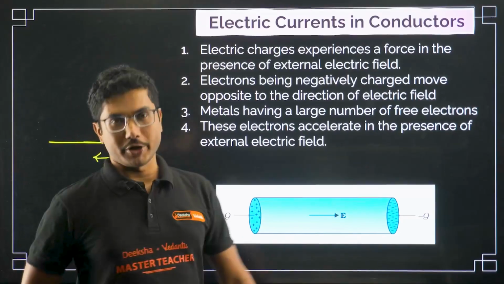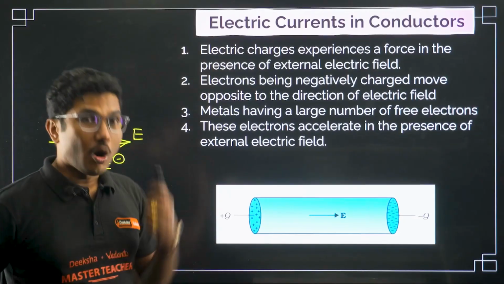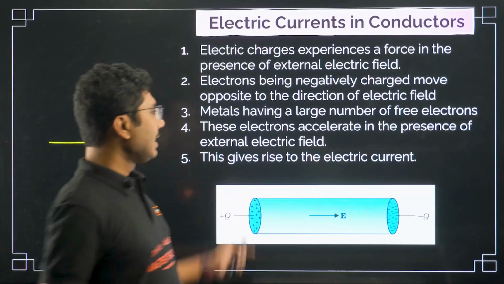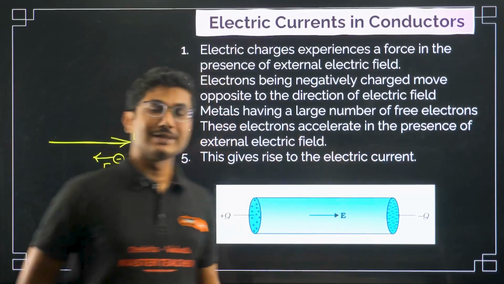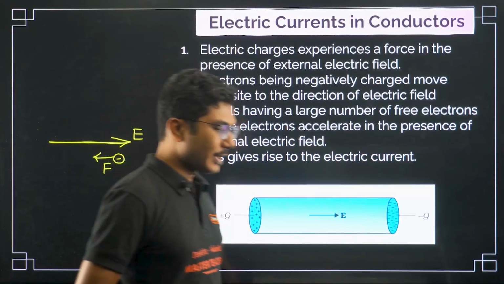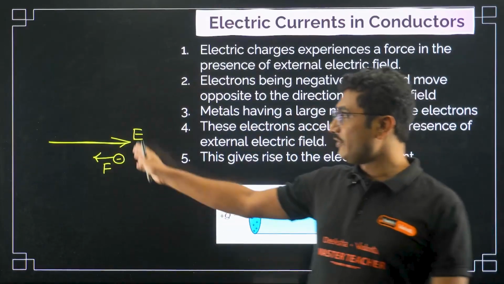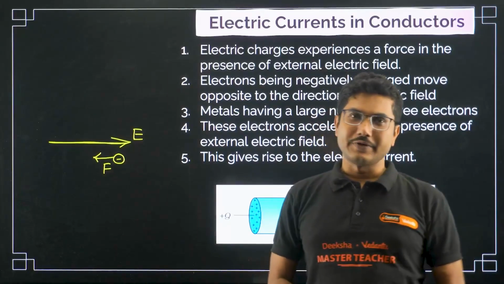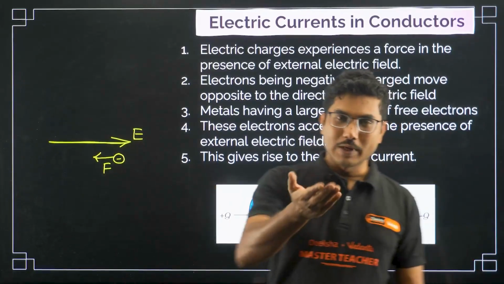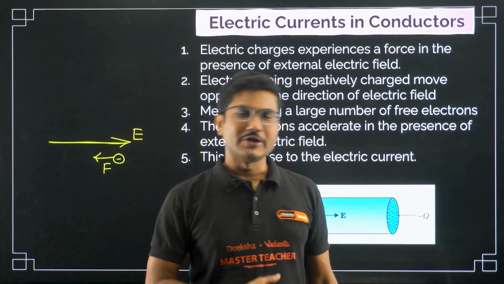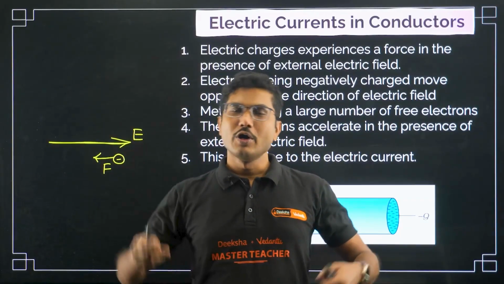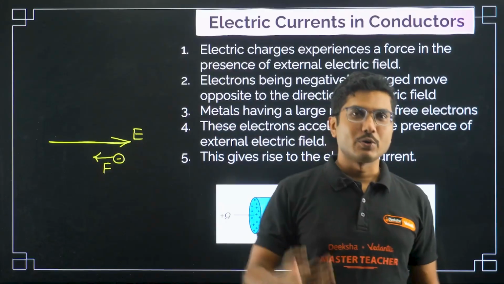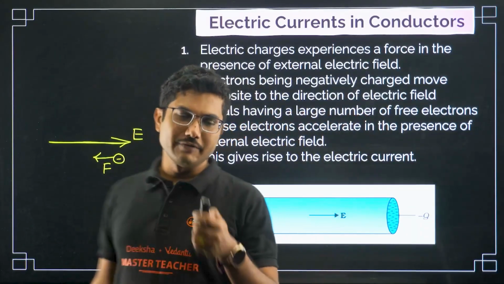Very important point: they move in the direction opposite to the electric field. This gives rise to the electric current. So this is the basic reason for electric current. There are different ways of applying an electric field. Even the mobile phone or laptop through which you are watching my video, there also some electric field is applied, and because of that you are able to watch this video on your device.